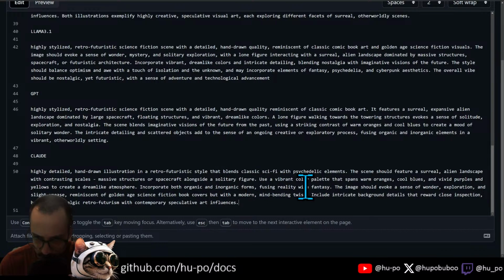I'm just proofreading these so that there isn't any individual kind of like nouns here, right? Like I want this to be a style prompt, not like a subject prompt. I don't want it to be like there's a person in the middle of the thing, right? I don't want that. What I want is just style. Sense of wonder, golden age of science fiction, intricate background details, scientific, imaginative visions of the future and the past.